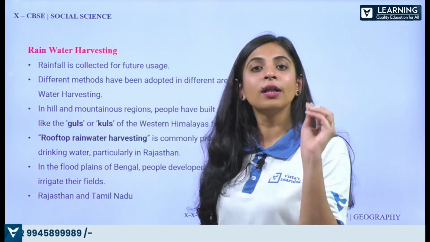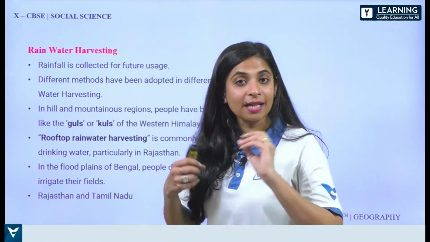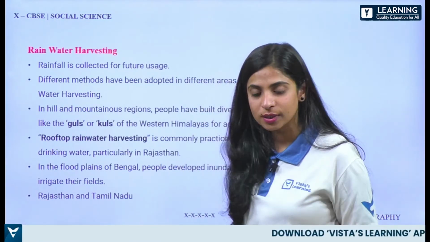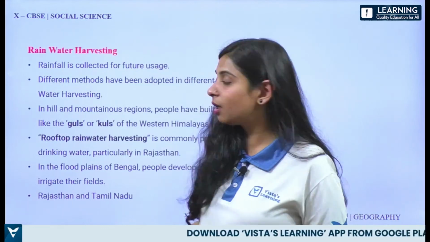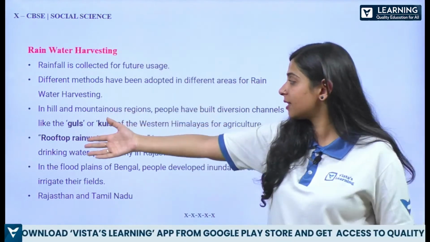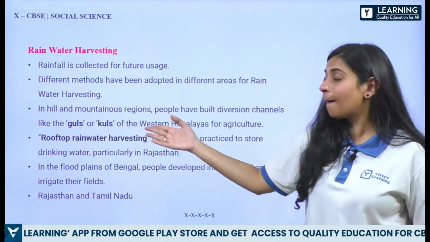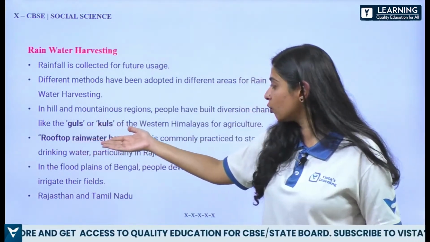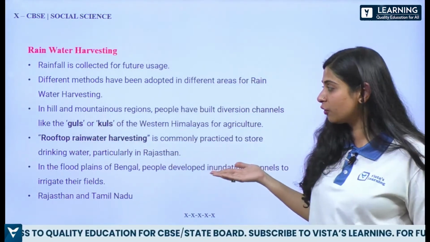Now you can add some new points with that. So rainwater is collected for the future usage, point number 1. Different methods have been used and adopted in different areas for rainwater harvesting. In hill and mountain regions, people are doing what? They have built diversion channels, like the guls and kuls of the western Himalaya for agriculture.